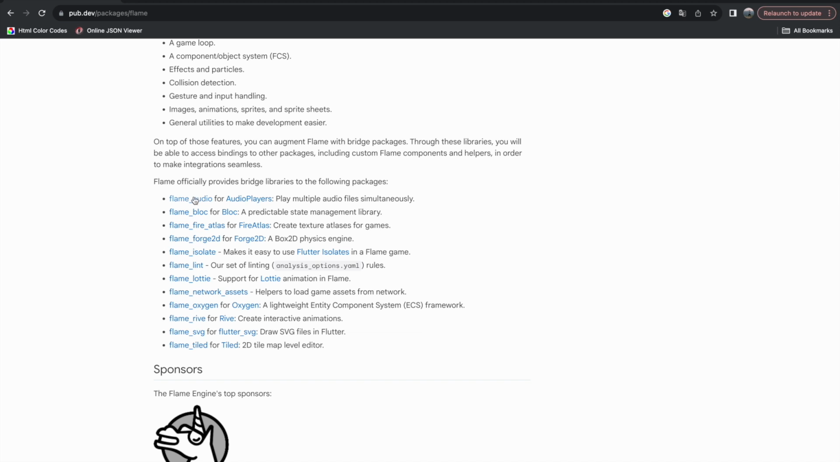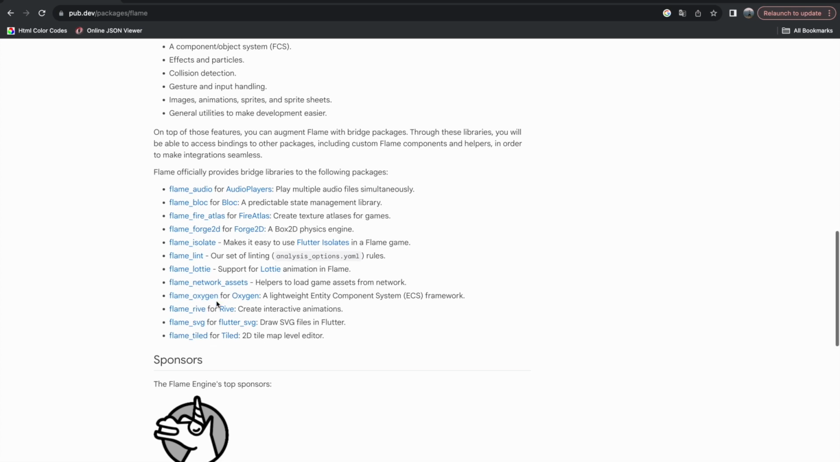They are, I would say, optional. Maybe somebody can find them useful, especially Rive or Flame Bloc if you want to implement some perfect bloc architecture. So SVG, for instance, or Forge2D to make Box2D physics.